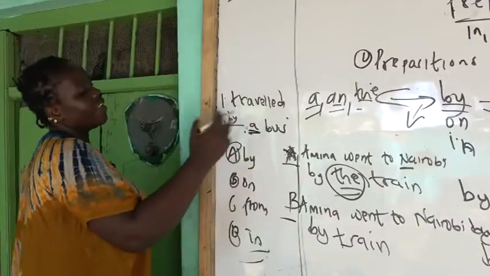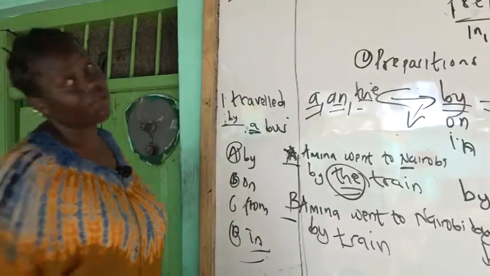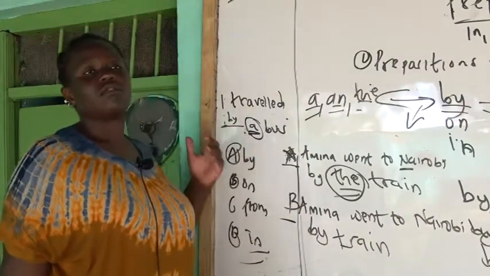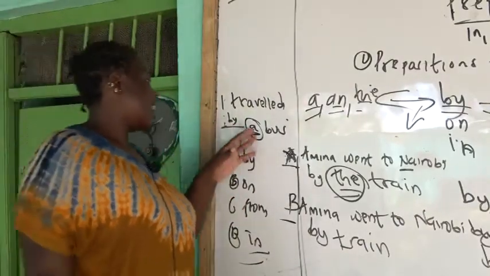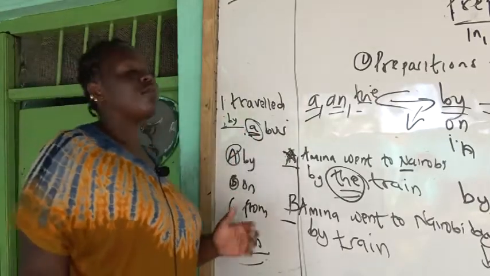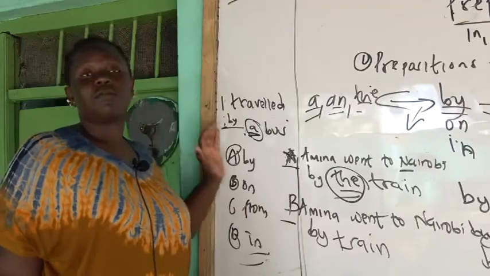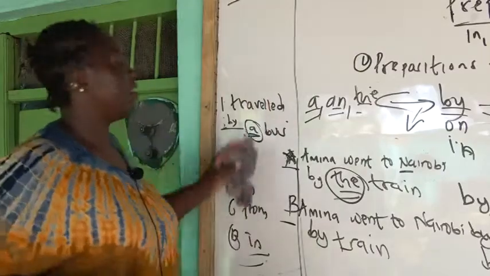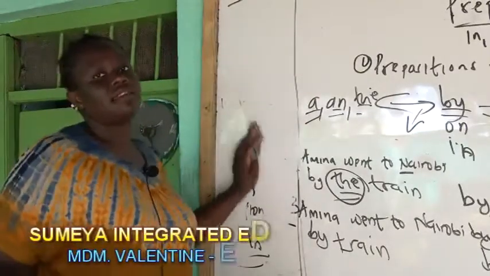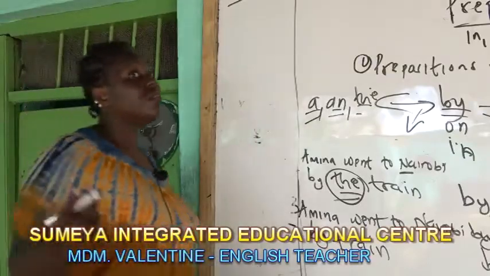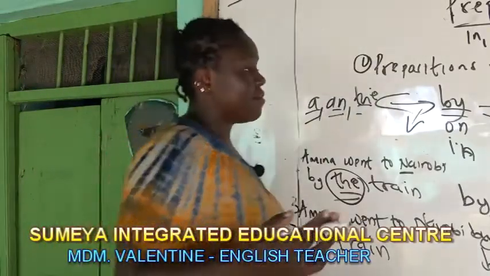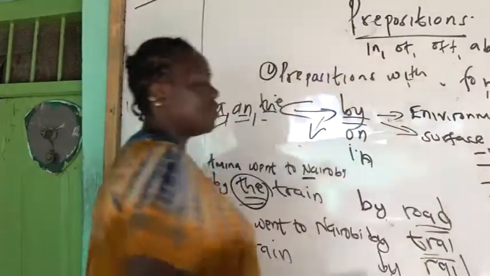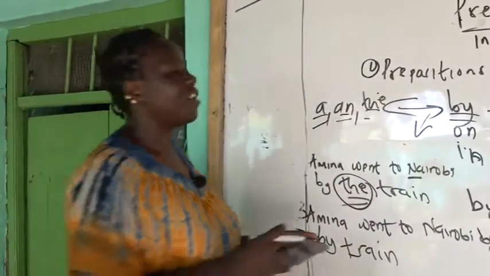But have you looked at what is before the bus? You have the article a, which makes your answer by wrong. Any moment you have an article a, an, or the before the form of transport, do not use the preposition by, because it does not take the articles a, an, and the. But we can use the preposition by minus the articles a, an, and the, by the form of transport, by the surface, air, sea or land, road, rail, aeroplane, bus, lorry, whatever, so long as you are omitting the articles a, an, or the.